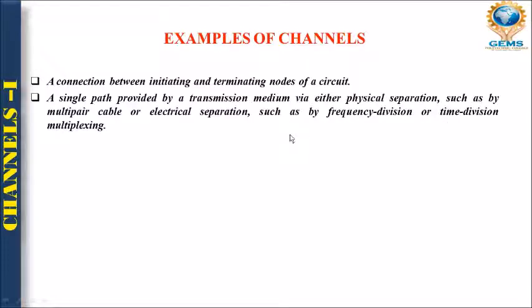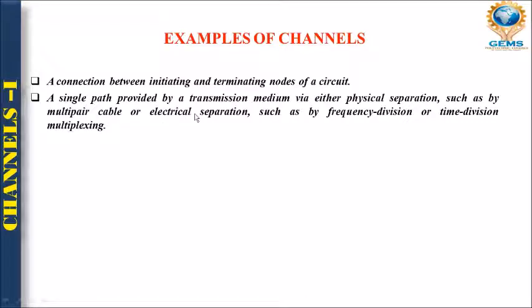Whenever we are studying the channel, we are using two types of separation, right? First is physical separation, which is the multi-pair cable. That means this multi-pair cable is connected with the electrical circuits.